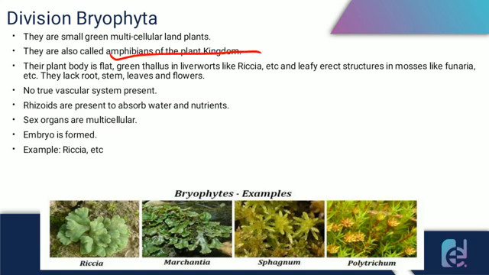Why are they called the amphibians of the plant kingdom? Because they are found on land as well as in water bodies. Their plant body is flat, green, like a thallus or leafy erect structures. They lack roots, stems, leaves, and flowers. Their plant body is also not well differentiated. They do not have a vascular system.